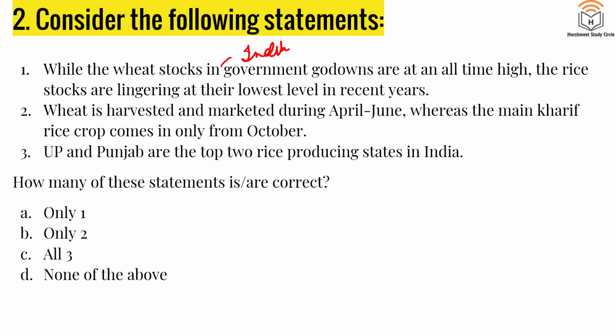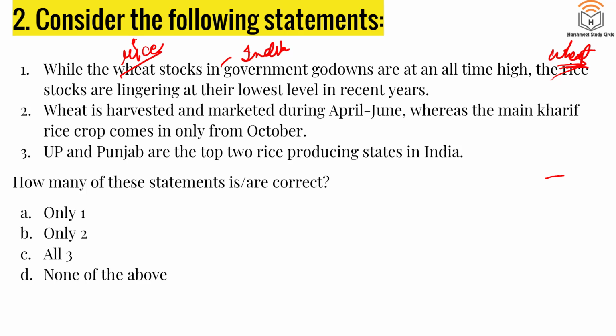Now, rice and wheat are two of the most commonly grown crops in India, and there are a lot of different debates and discussion around it, whether we need so much rice or wheat or not. First statement is wrong. Actually, the rice stocks in India are at an all-time high, while the wheat stocks, on the other hand, are lingering at their lowest level in recent years.